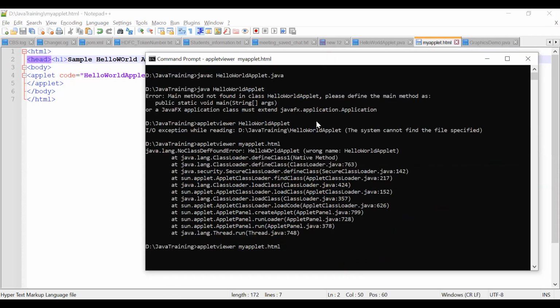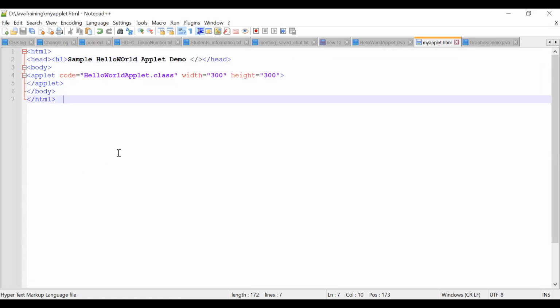Control X. You have to close this, otherwise it is not exiting. Yes, my tag is not coming. The applet started at the body now, maybe for that reason it is not showing.